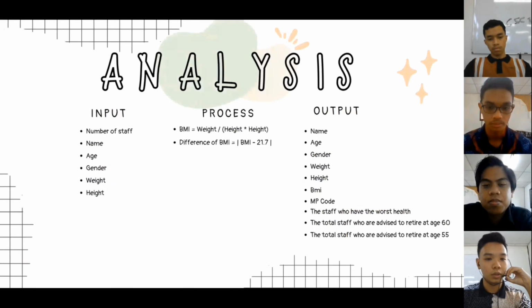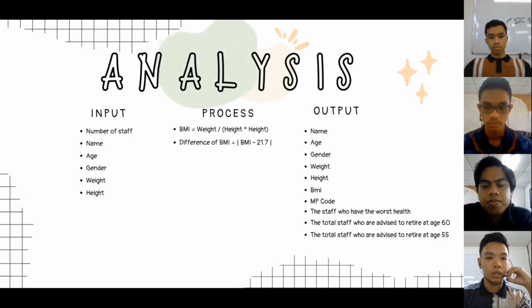Based on our analysis, we discovered these are the input, process, and output. For input, we have number of staff, name, age, gender, weight, and height. For the process, we have the formula to calculate the BMI and the difference of BMI, which is modulo BMI minus 21.7. For our output, we have name, age, gender, weight, height, BMI, and PICUD. The staff who have the worst health, the total staff who are advised to retire at age 60, and the total staff who are advised to retire at age 55.